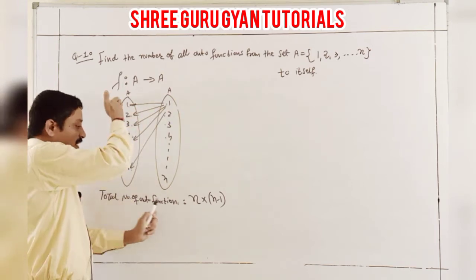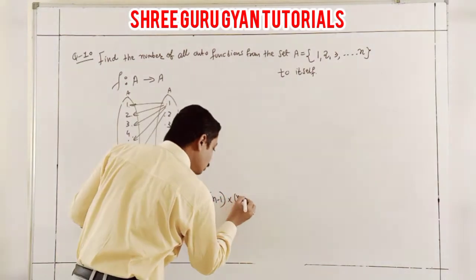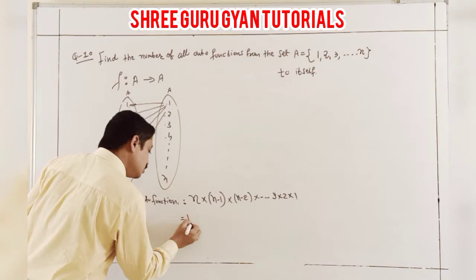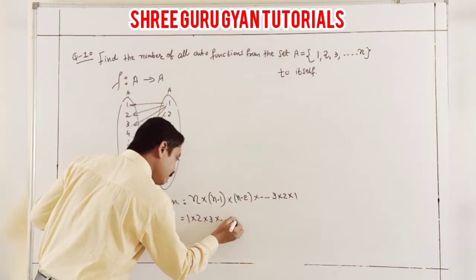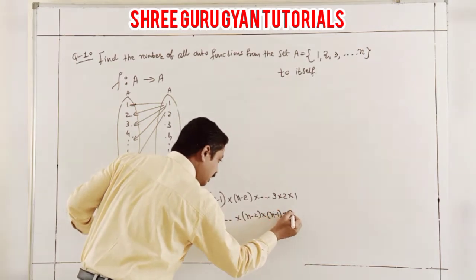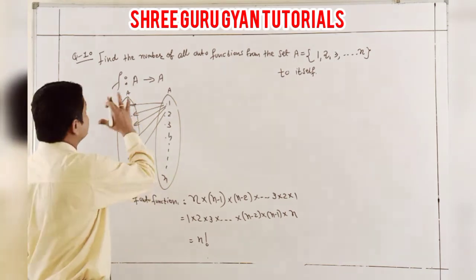So there are n cases. Now second time n minus 1, third time n minus 2, and so on, at last from 3 to 1. It means 1, 2, 3, up to n minus 2, n minus 1, n, and that is nothing but n factorial.